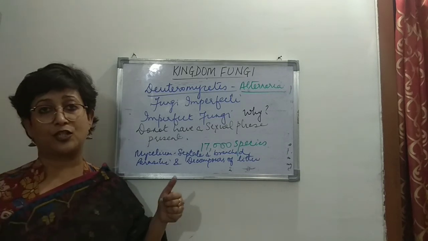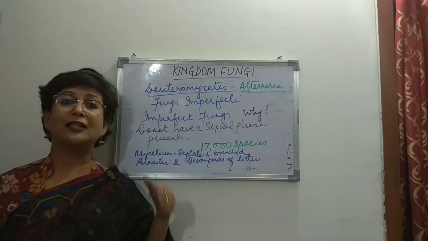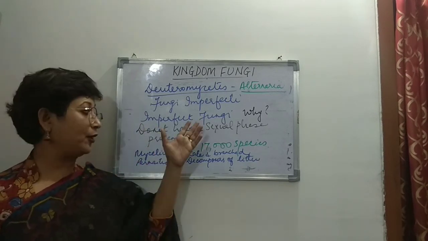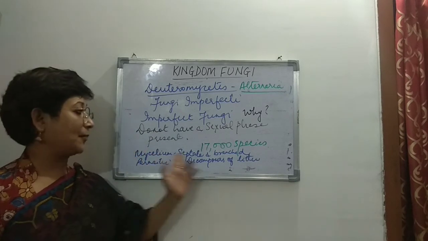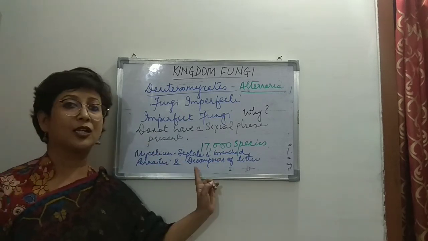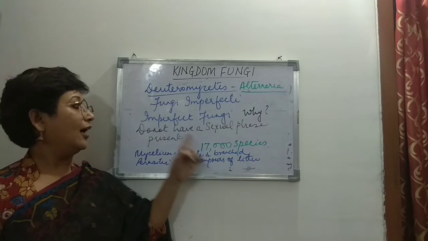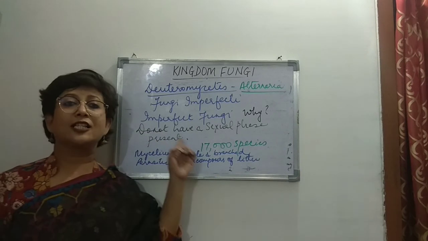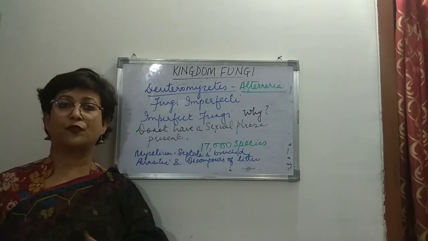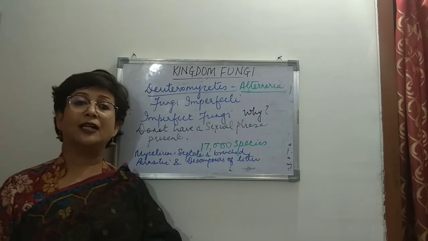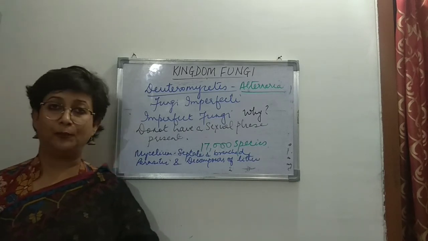Vegetative reproduction takes place through fragmentation, and the last group is Deuteromycetes, which are fungi imperfecti, and they have a septate and branched mycelium. They are parasitic and they are decomposers of litter. And why are they grouped in this kingdom? Because they do not have a sexual phase present. So with this, we completed the topic kingdom fungi. The next topic that we will do is kingdom Plantae.